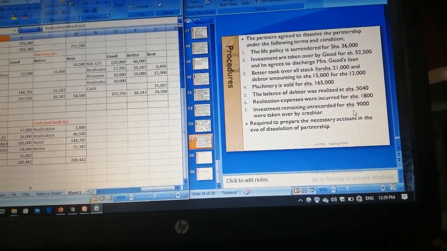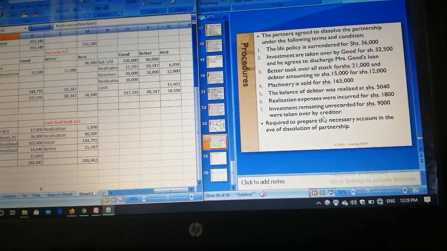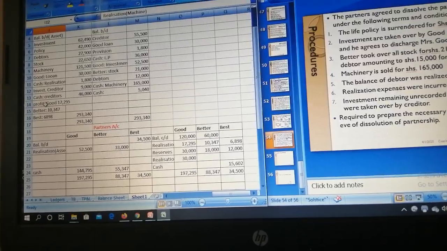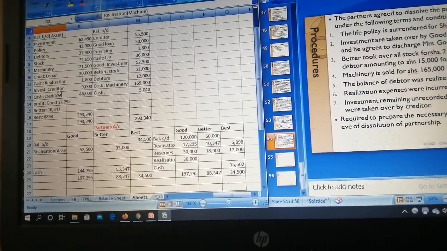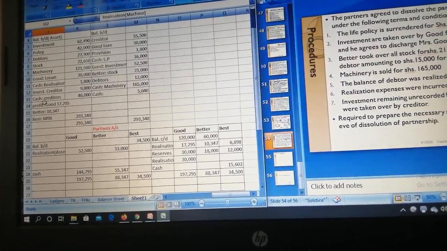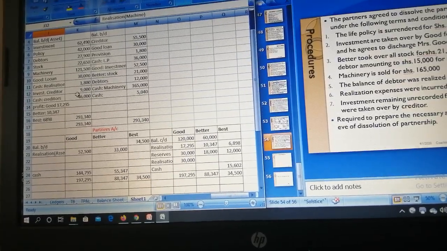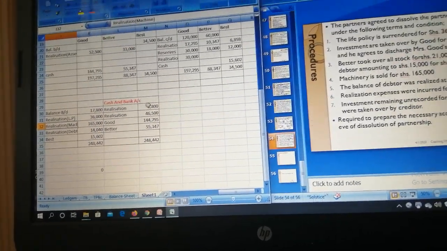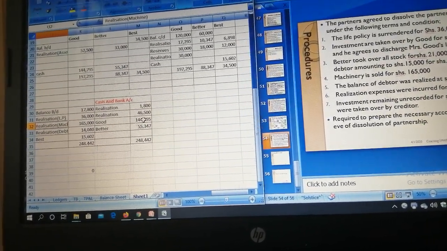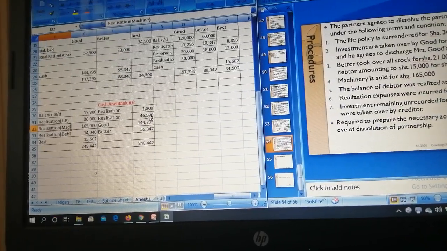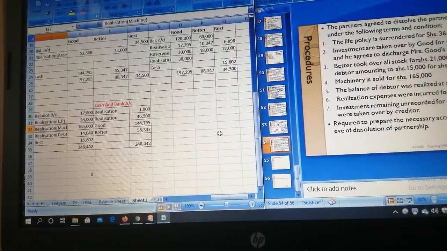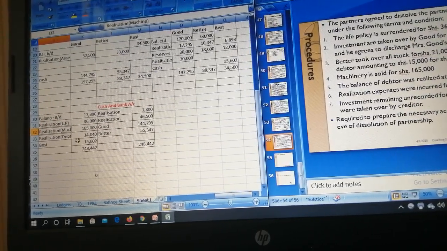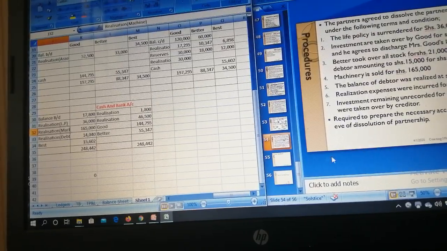Investment remained unrecorded, shillings 9,000 were taken over by creditor. That transaction we have investment creditor 9,000, cash creditor 46,500, total 55,500. Come to cash and bank account, realization 46,500 plus the 9,000 which was received, which is now giving us 14,500.